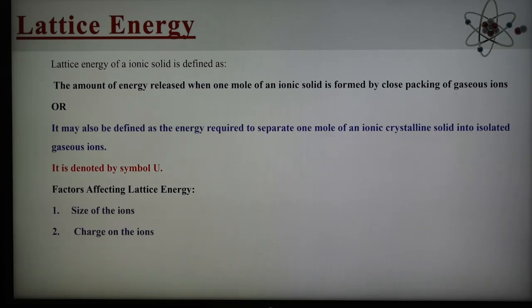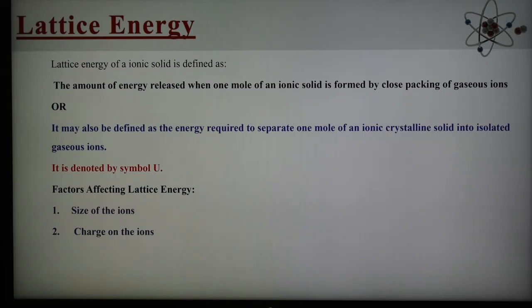For example, the ionic size of potassium ion is 133 picometer, which is larger than that of sodium ion, which is 95 picometer. Therefore the lattice energy of NaCl is more, that is 769 kilojoule per mole, which is greater than KCl having 698 kilojoule per mole.